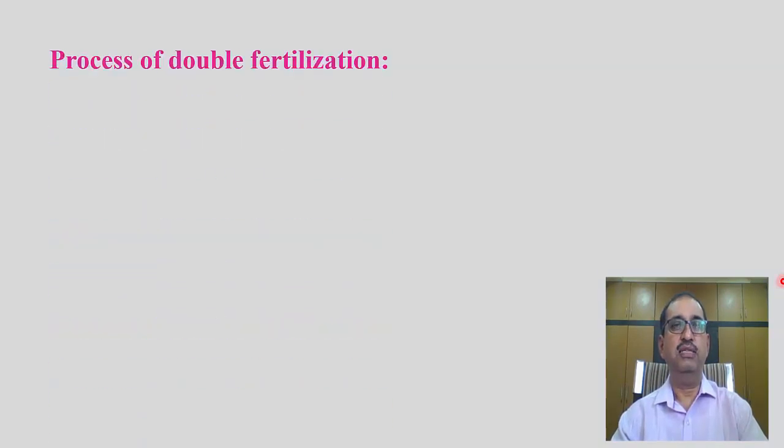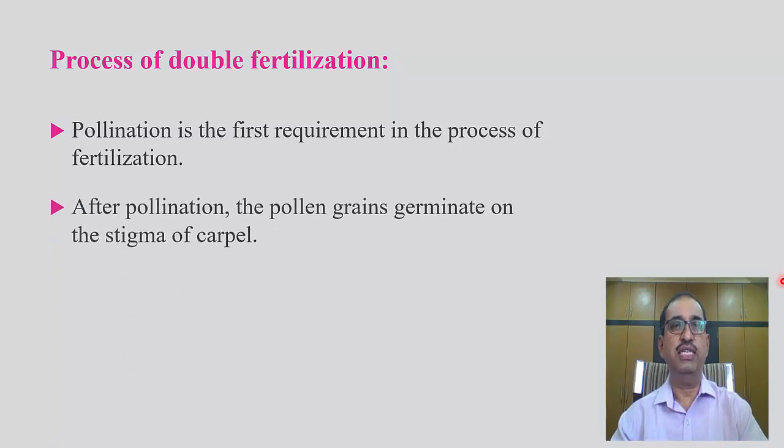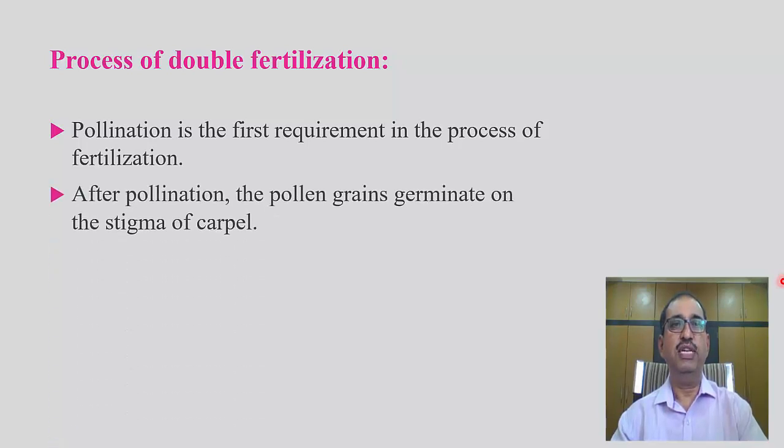Process of double fertilization. Pollination is the first prerequisite in the process of fertilization. After pollination, the pollen grain germinates on the stigma of the carpel.